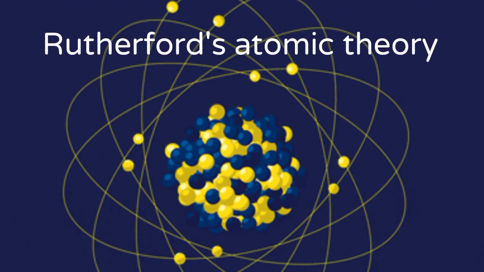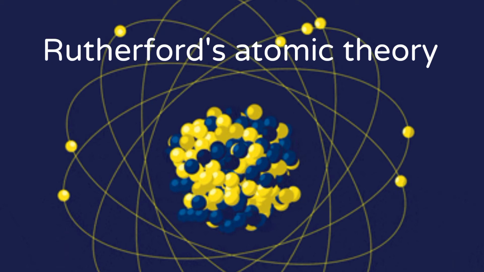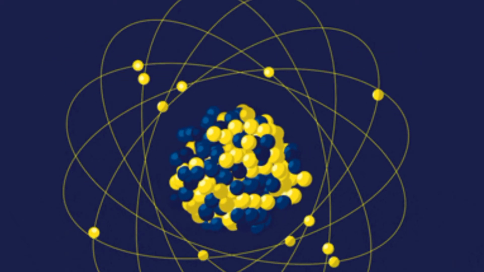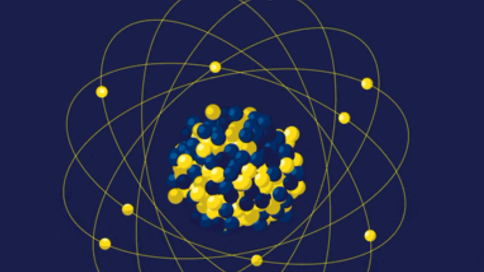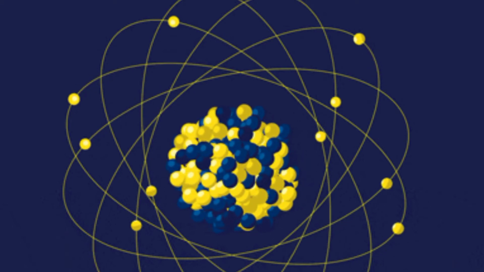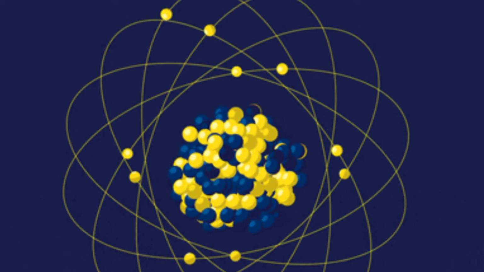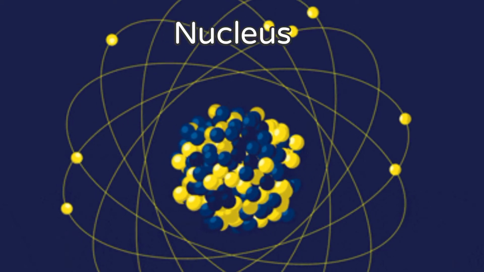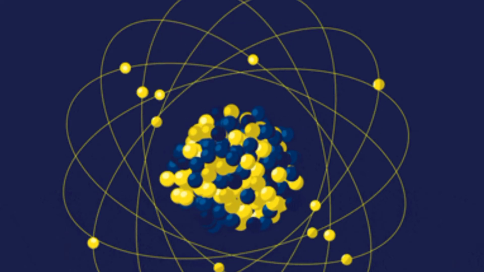Rutherford atomic theory. Rutherford, a student of J.J. Thomson, modified the atomic structure with the discovery of another subatomic particle called the nucleus. His atomic model was based on the alpha ray scattering experiment.